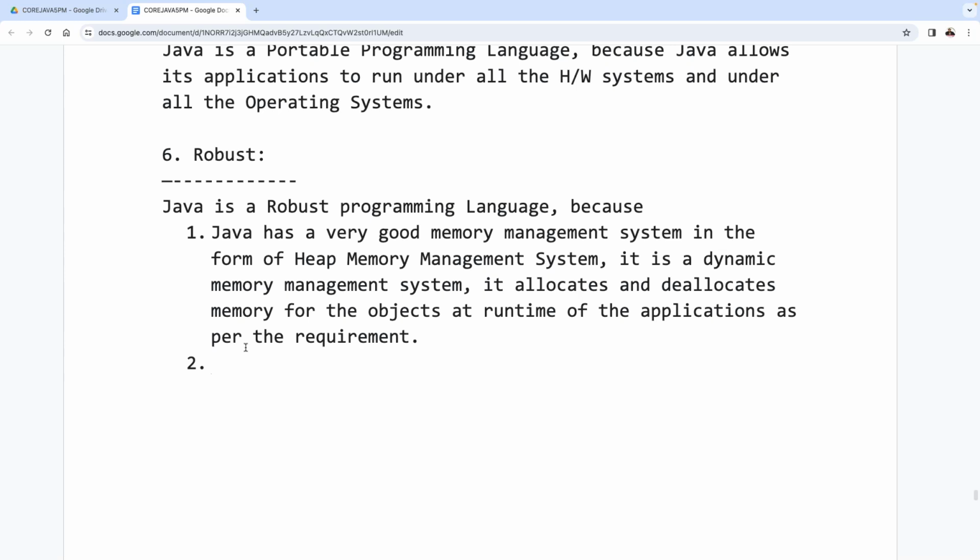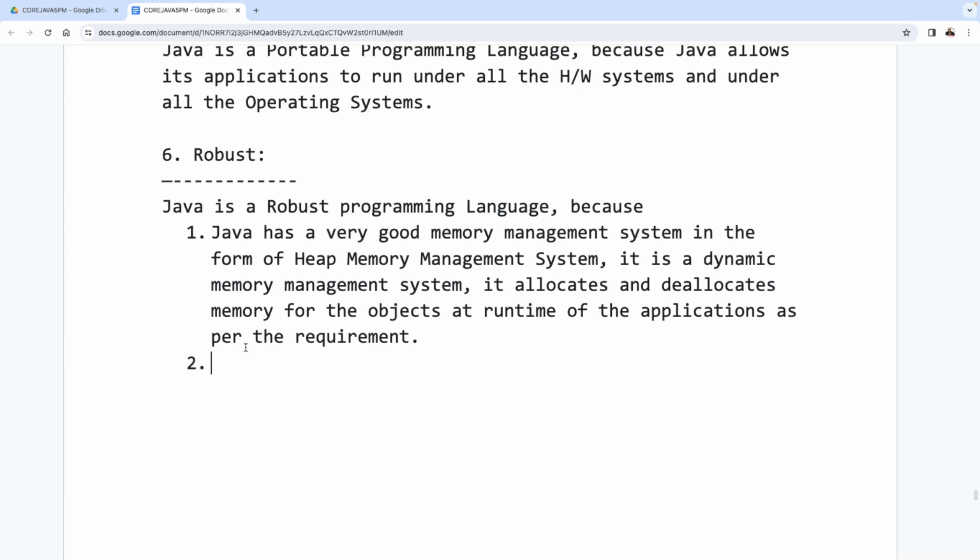Static memory management system is available at compilation time, providing static memory allocation. At compilation time, if you provide memory, the total memory may or may not be used totally at runtime. It's a doubtful case. Memory wastage is going to happen in the case of the static memory management system. But if you go for dynamic memory management system, as per the requirement only, we are going to get the memory. If you don't require memory, it is not required to provide memory allocation. If you really need memory, then only memory allocation will be provided. So in dynamic memory allocation, memory utilization will be effective.